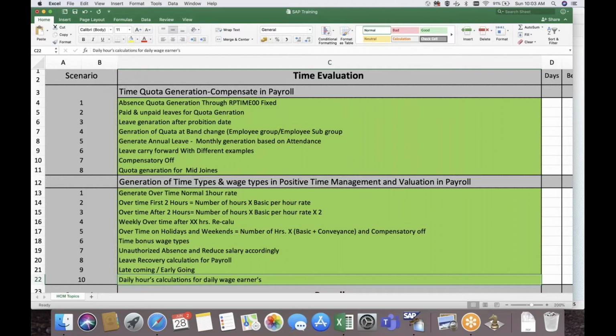Similarly, in payroll, you should be aware of the basic configuration, creation of wage types, and all this stuff. In payroll also, I will start with how the schema is structured, what the standard PCRs and rules are, and how we will write new PCRs for all the real-time requirements.